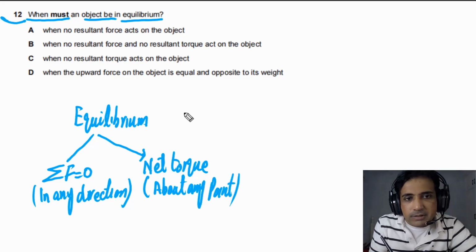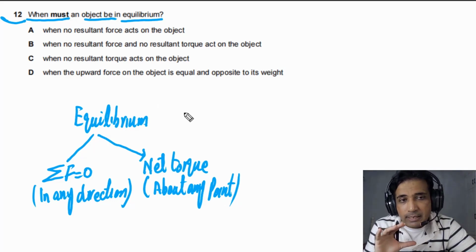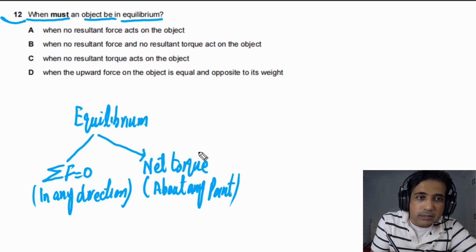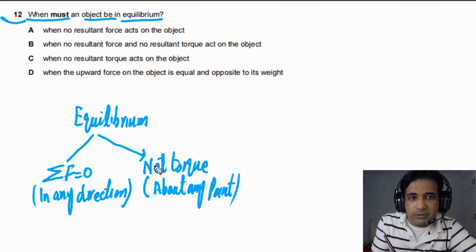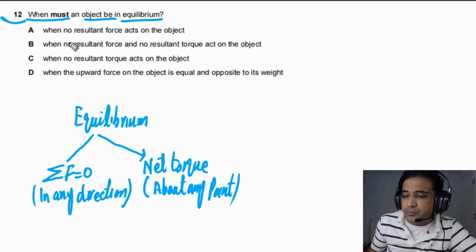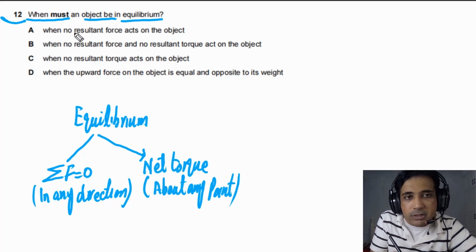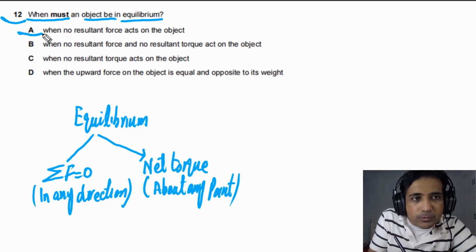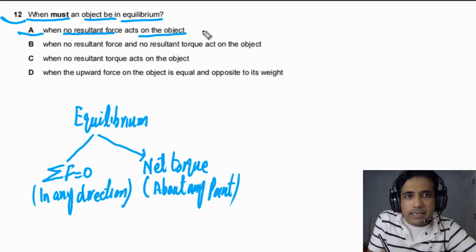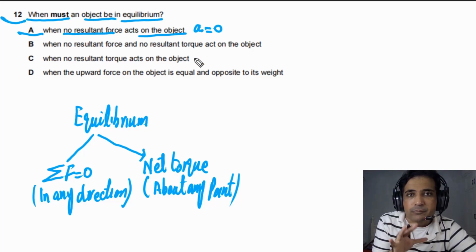It simply means that for an object to be in equilibrium, the object has to satisfy these two basic conditions. Now let's look at the options and try to find out the best possible answer. If you look at option A, it is given to us no resultant force acts on the object. If no resultant force is acting on the object, it simply means that acceleration of the object will be equal to 0. And this is one of the conditions for equilibrium.